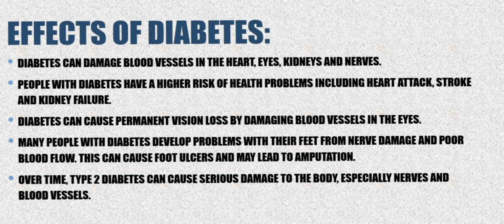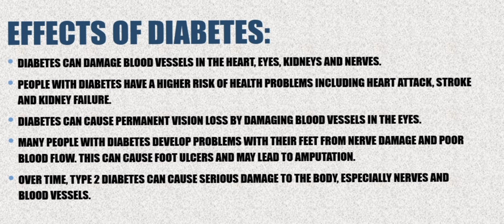Effects of diabetes. Diabetes can damage blood vessels in the heart, eyes, kidneys and nerves. People with diabetes have a higher risk of health problems including heart attack, stroke, and kidney failure. Diabetes can cause permanent vision loss by damaging blood vessels in the eyes. Many people with diabetes develop problems with their feet from nerve damage and poor blood flow. This can cause foot ulcers and may lead to amputation.